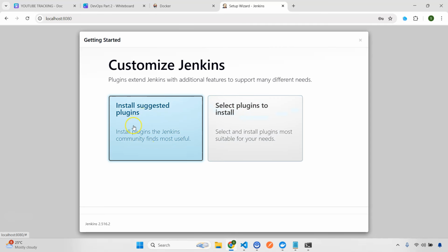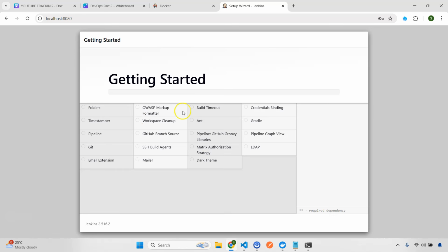It will ask to install the plugins, so I highly recommend you install suggested plugins. This will take some time, so if I just click here, you'll see how many plugins it's going to install. You can see there will be workspace, pipeline, git, email extension, SSH build agents, the dark theme, credentials building, Gradle, and a lot of other things. So I'm going to pause this one because this usually takes some time, and then I'm going to start.